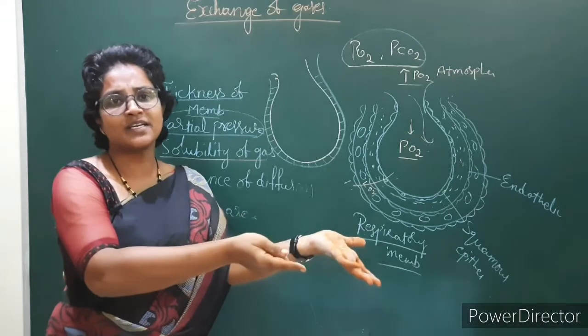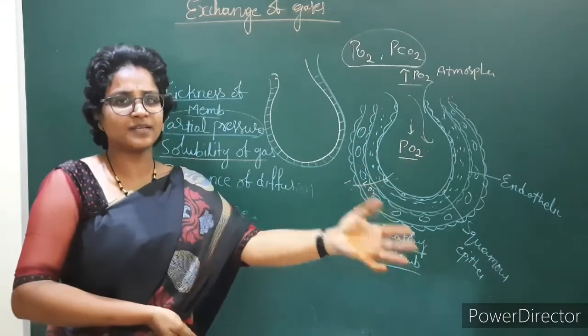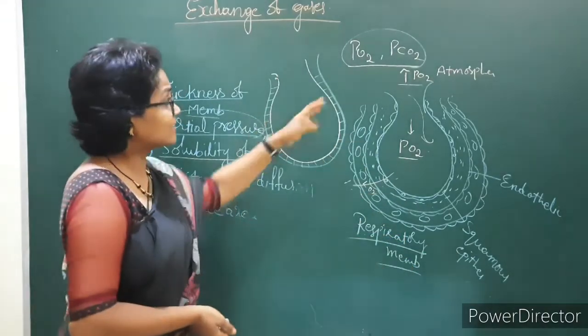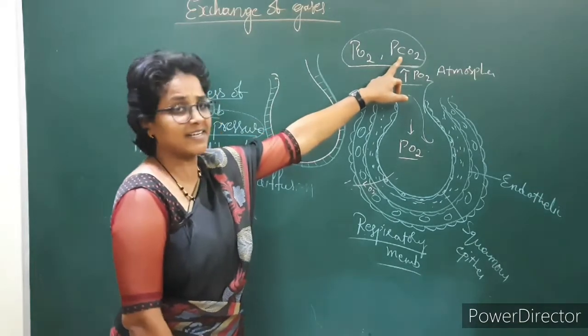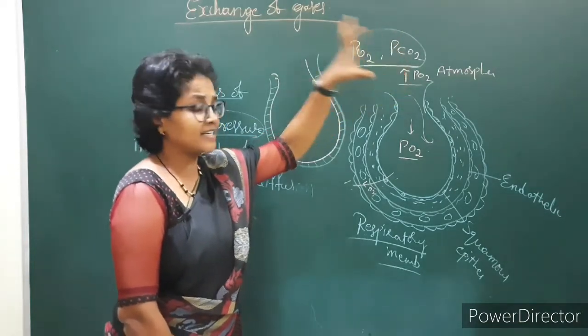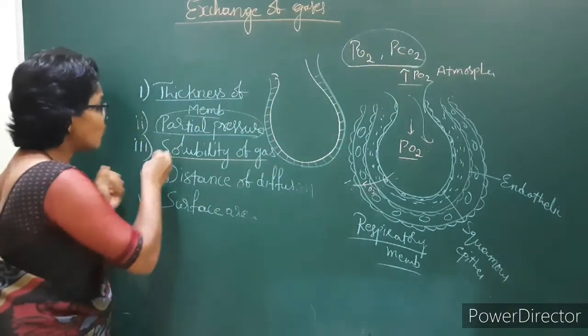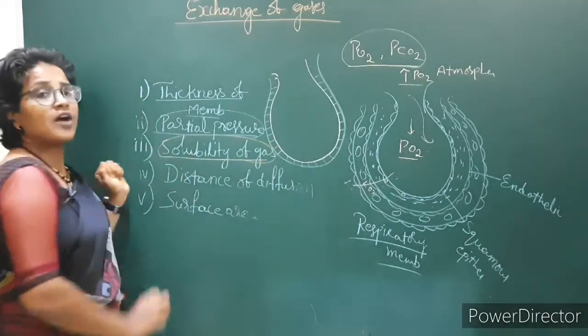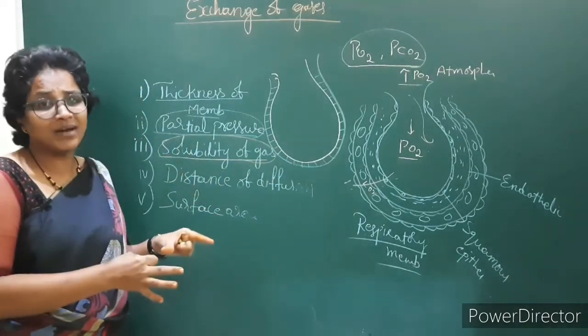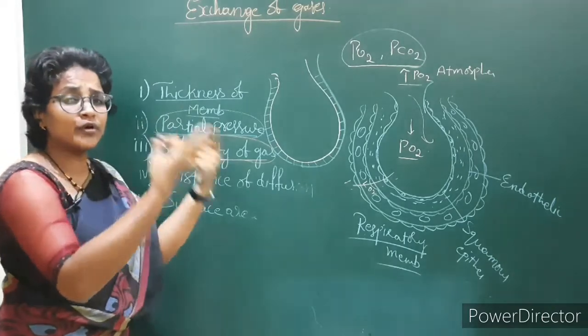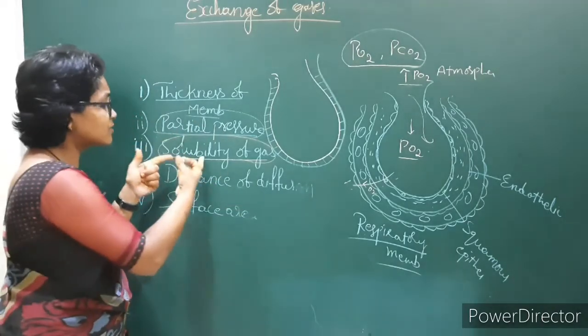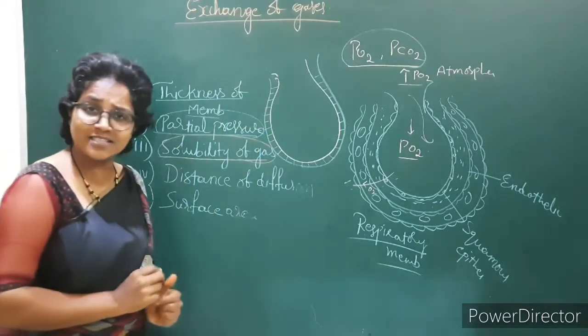There is no solubility of sand in the water. Like that, the solubility of carbon dioxide is more in the blood, 20 to 25 times more compared with the solubility of oxygen.